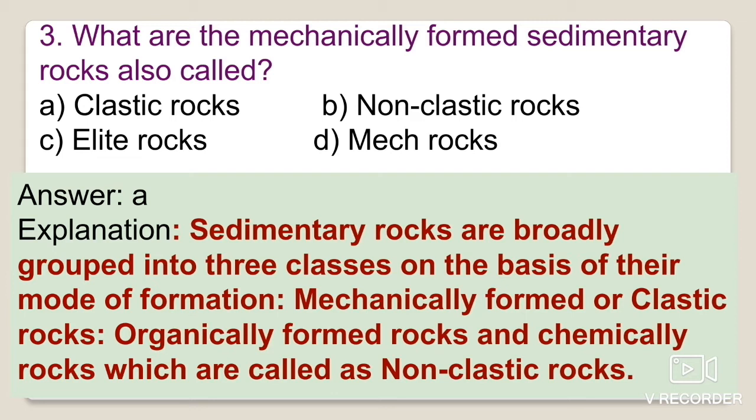Depending upon the size of the constituent grains, they are again classified into three main groups: rudaceous sedimentary rocks, arenaceous sedimentary rocks, and argillaceous sedimentary rocks. The basis of this classification is the grain size, the constituent size of the particular grain. So the question, what are the mechanically formed sedimentary rocks called? Now it is very evident: clastic sedimentary rocks.